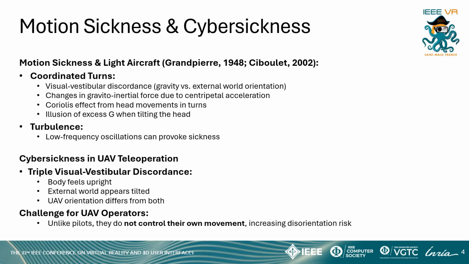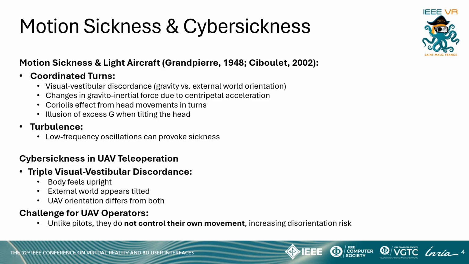Beyond the effects of G-forces, UAV teleoperation from a moving aircraft introduces challenges related to motion sickness and cyber sickness. Coordinated turns create vestibular visual conflicts, where the body perceives itself as upright, while the external world appears tilted. Head movements can intensify disorientation due to the Coriolis effect, while turbulence adds further discomfort through low-frequency oscillations.